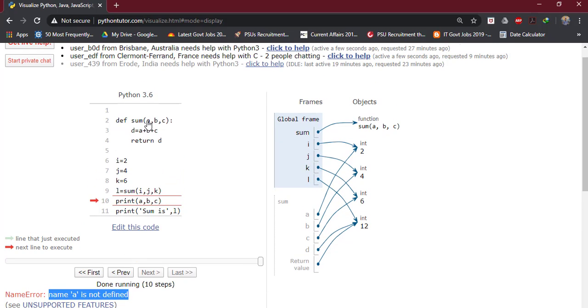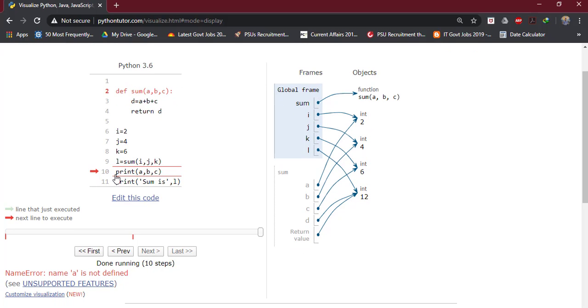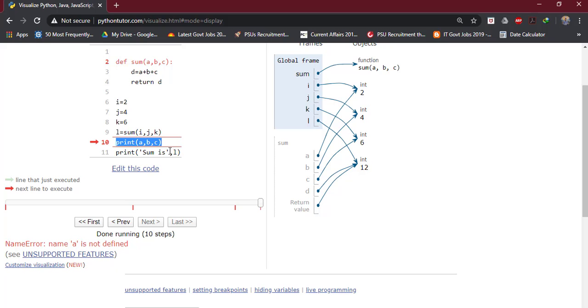Why? Because the variables a, b and c are defined in the local scope of this function. You cannot use these variables outside this function. But here what we are doing? We are using these variables outside the scope of the function, in the main segment, but we cannot use them here because these are accessible only in the function sum. That's why it is giving us an error.